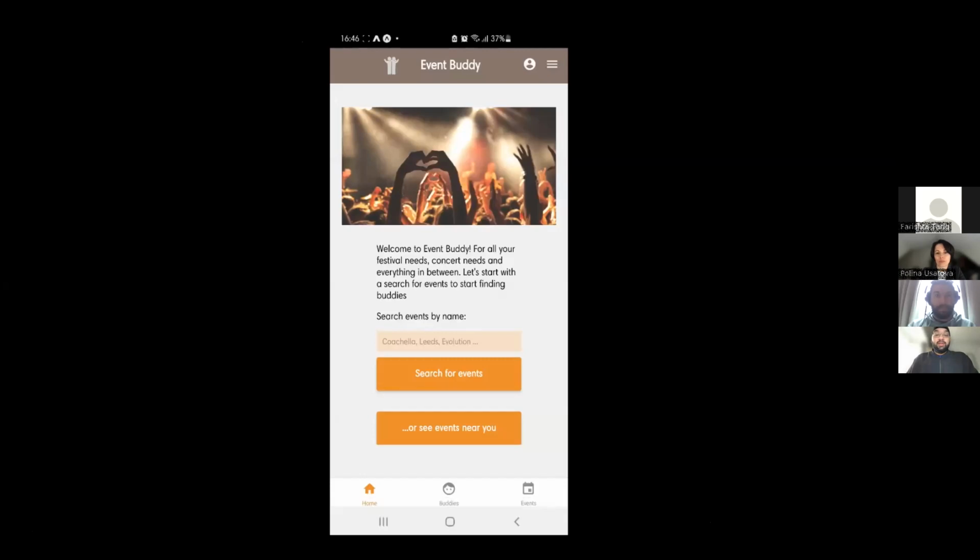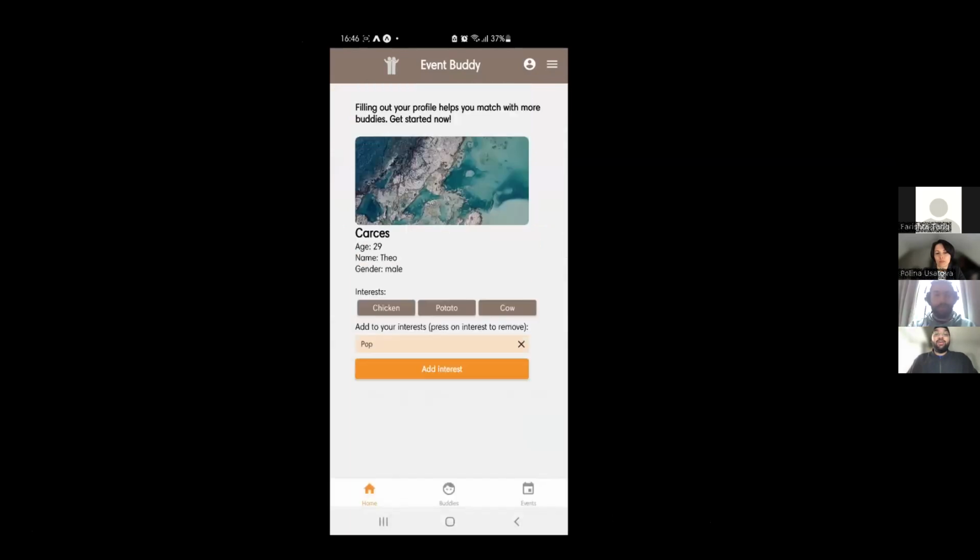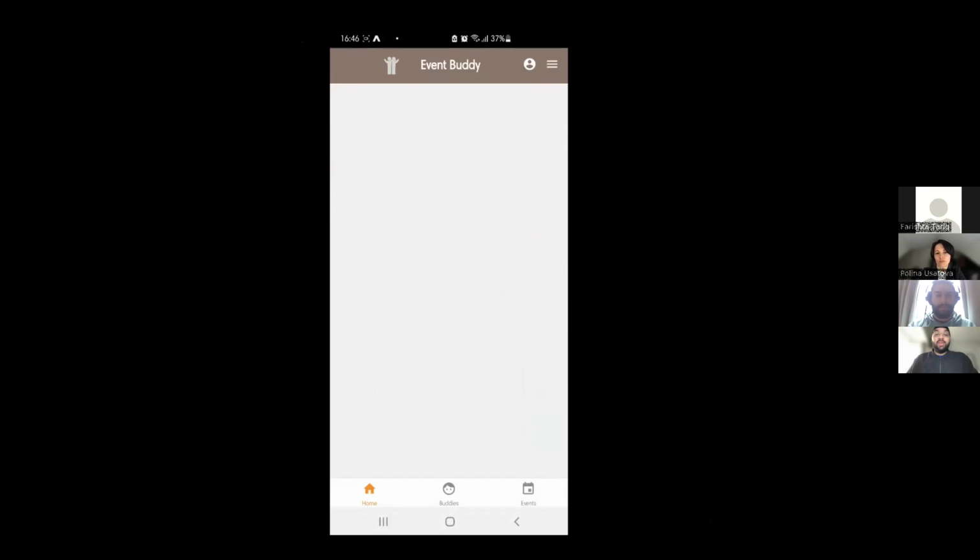Thank you, Paulina. So if we go through our user journey, as a user, they're able to log into our app. They can then view their profile, which will allow them to add interests, so they can interact with other people using the app. They can see events near themselves using the geolocation.